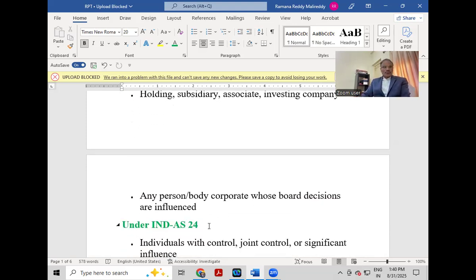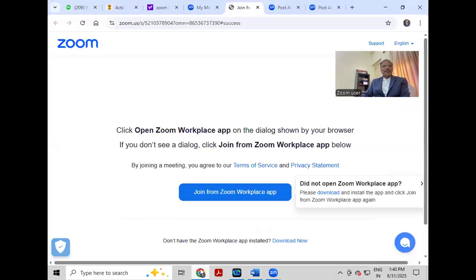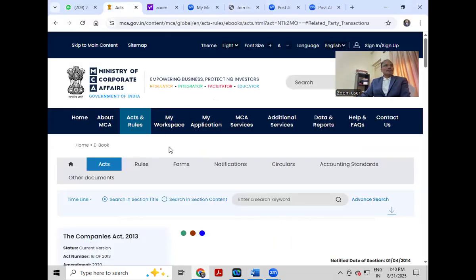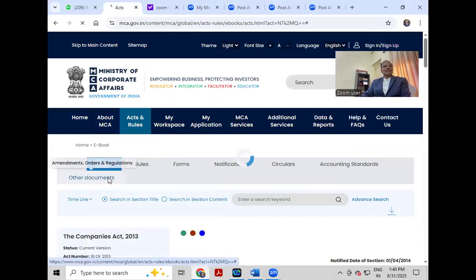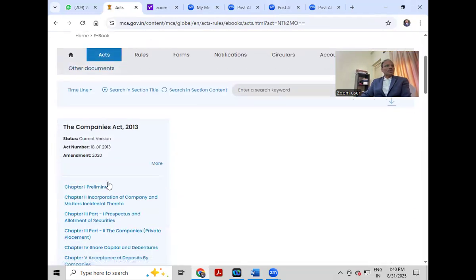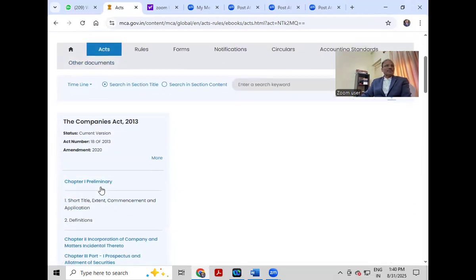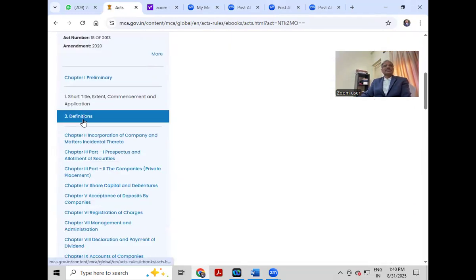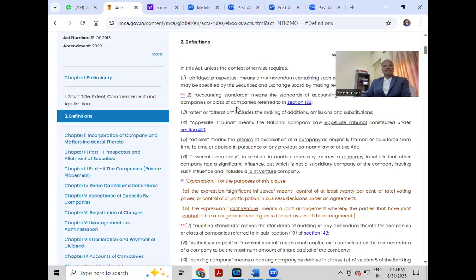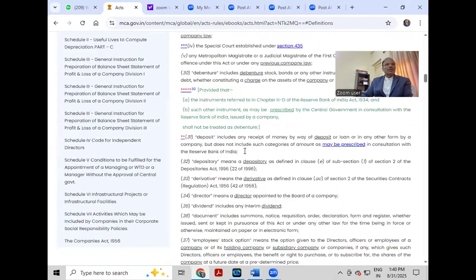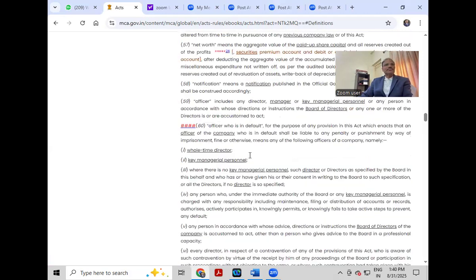Then I will show you the definition on the MCA website also. On the Ministry of Corporate Affairs site, go to Acts, Companies Act, then go to Chapter 1, Preliminary, and see the definitions. Definitions are covered under Section 2, then come to subsection 76.